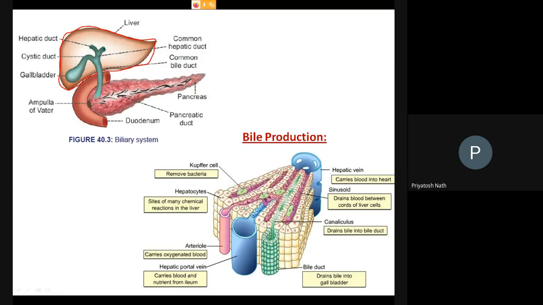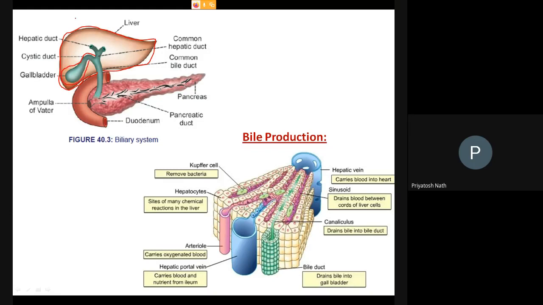These are the two ducts called the hepatic ducts. These two ducts basically came out from the liver, from the two halves of the liver, the left half and the right half. From these two parts, two hepatic ducts came out. They ultimately form the common hepatic duct and then enter into the gallbladder.